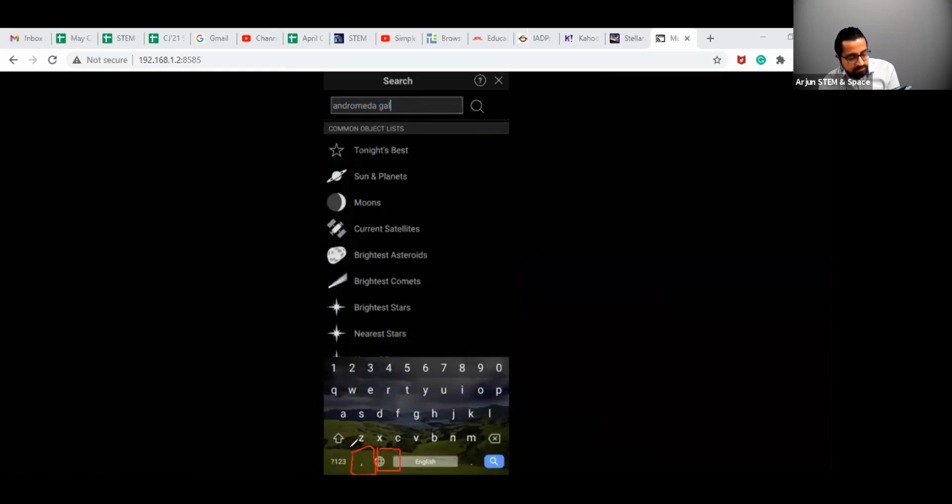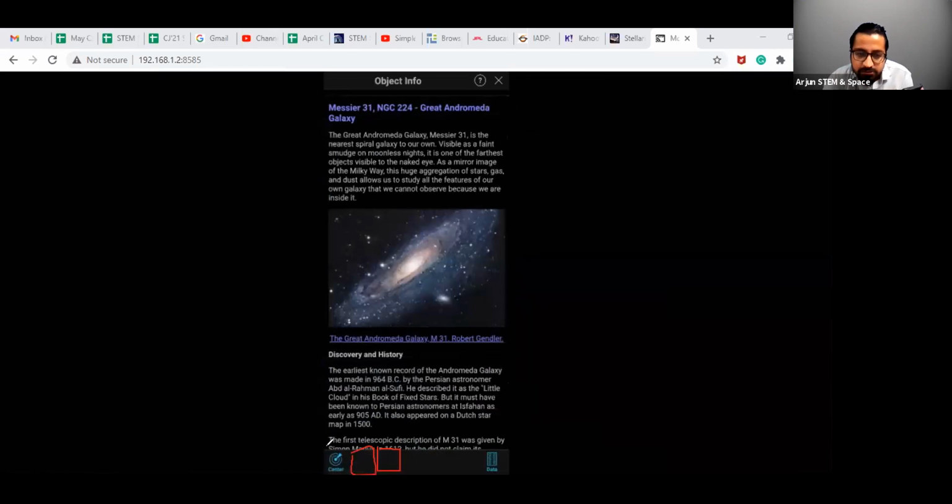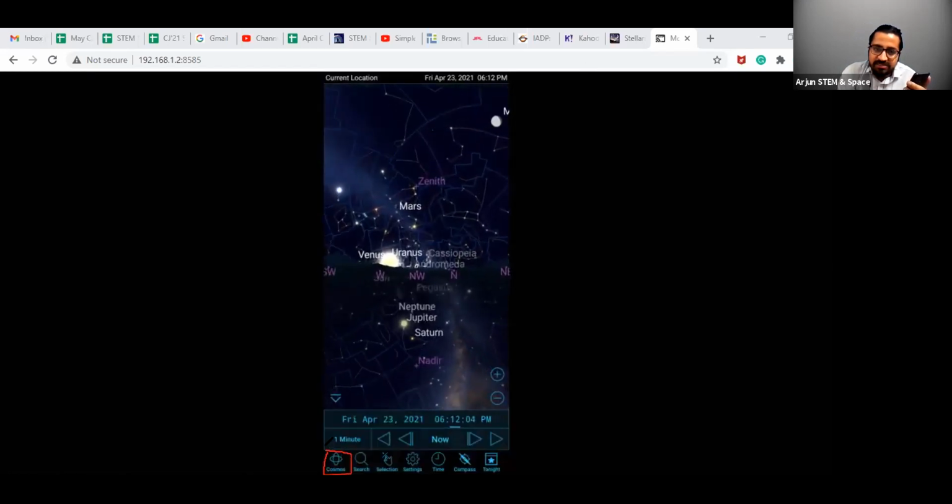Andromeda Galaxy. I'll just click on it, and here it shows me about the Andromeda Galaxy. So now just next to the Andromeda Galaxy, here it shows me the option of center. If I were to click on this center, it will show me where exactly this Andromeda Galaxy is.